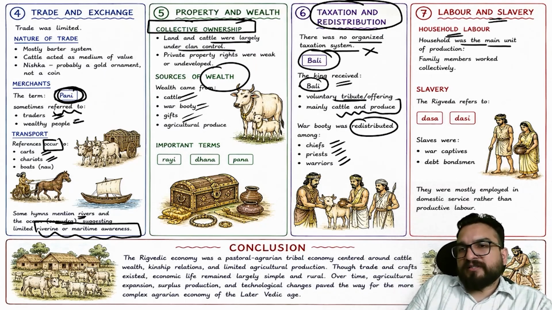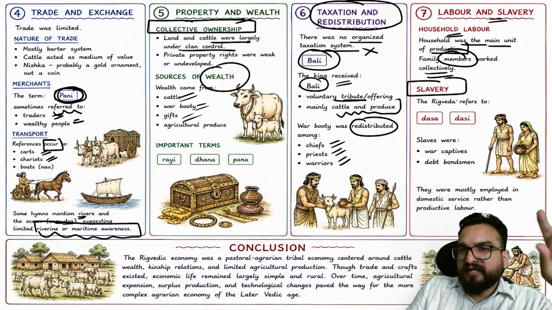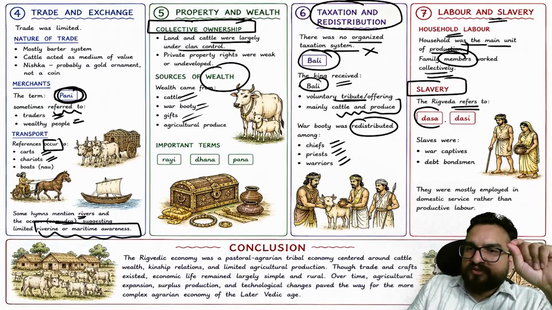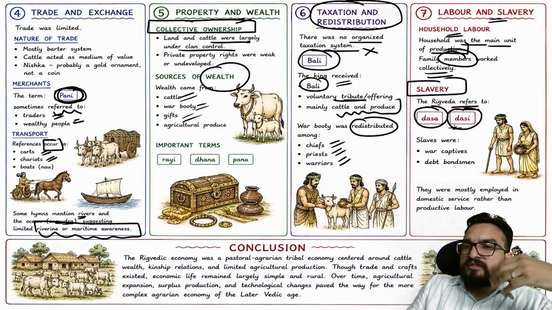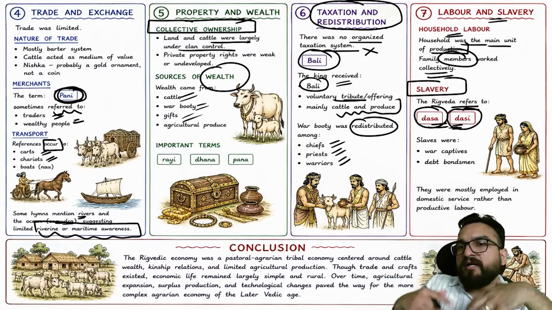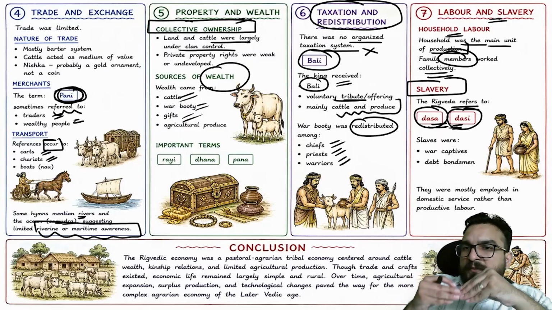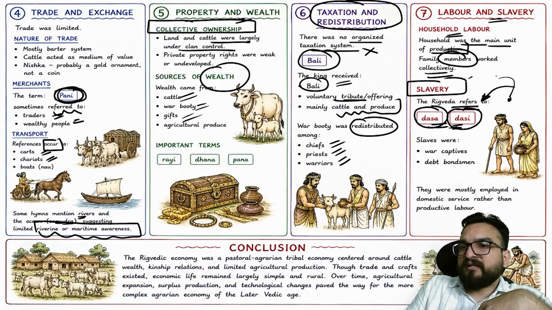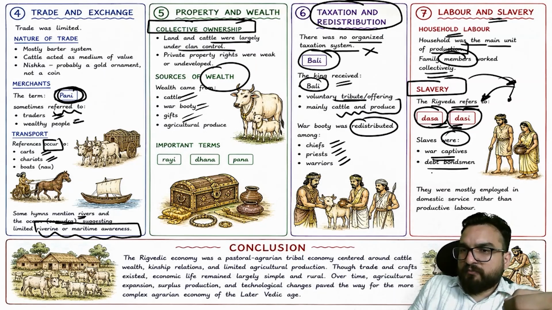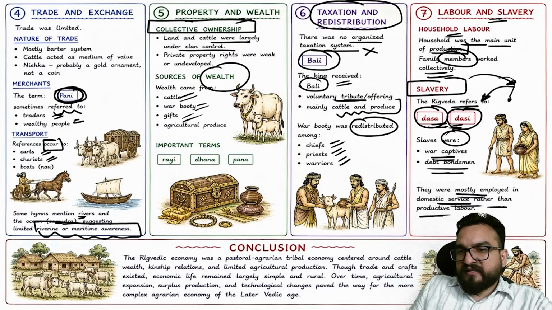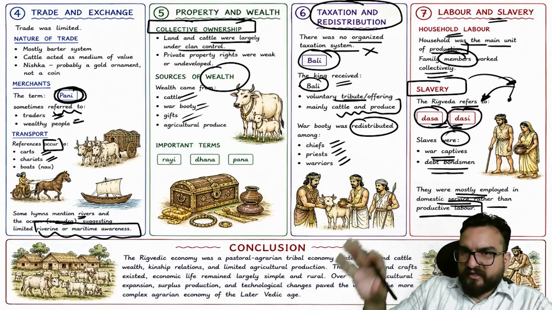Labor and slavery. Household labor: the household was the main unit of production. Family members worked collectively. So was the concept of slavery there? The Rig Veda refers to dasas and dasis. These are terms related to slaves, right? But these were people who at that point of time might have been indigenous people, captured by the tribe which had migrated, right? The slaves were war captives and debt bondsmen as well. They were mostly employed in domestic service rather than productive labor. So slavery is different, right?